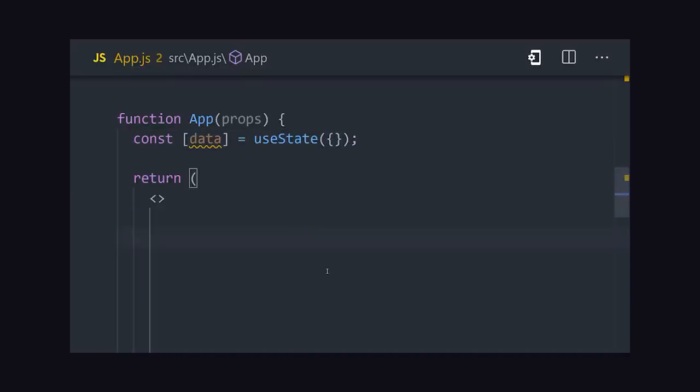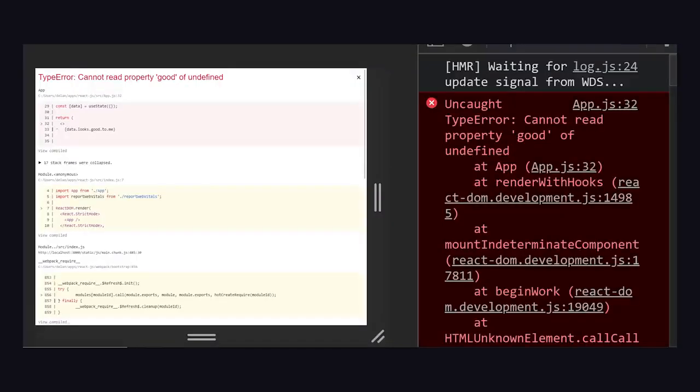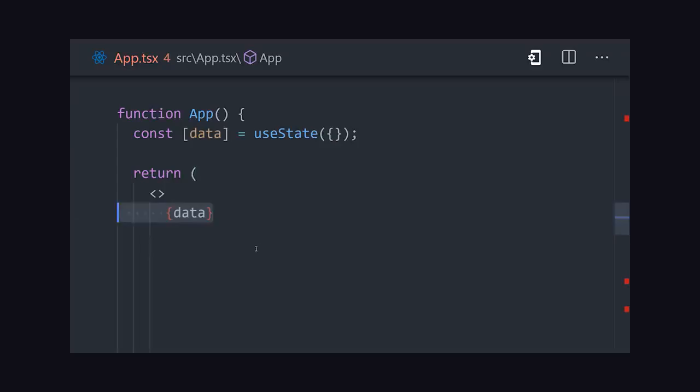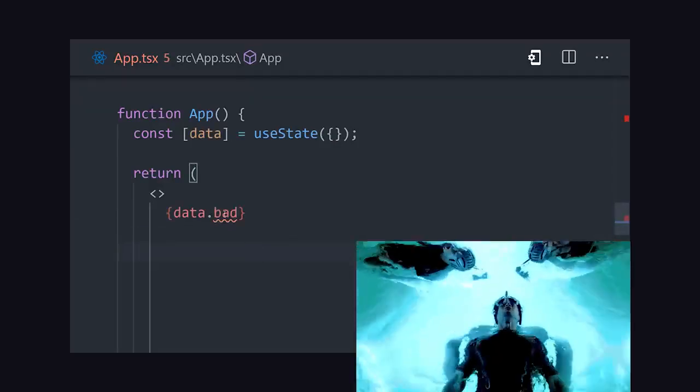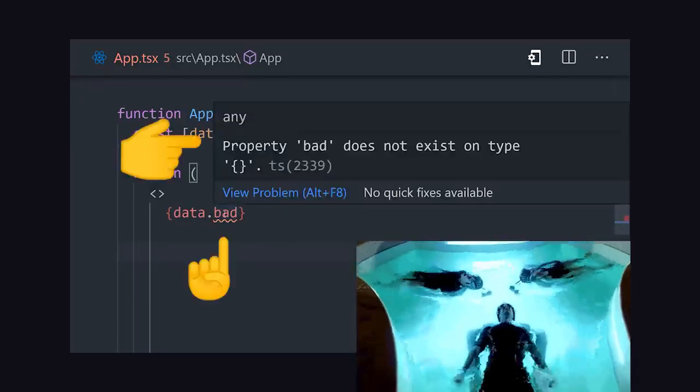Now somewhere else, I might reference that object and try to access a deeply nested property on it. That looks like valid code, but when we run the app, we get an error that it cannot read that property. Bugs like this get shipped to production all the time. But if we try to do the same thing in TypeScript, it's like a goddamn precog that lets us know the error exists before the app even runs.